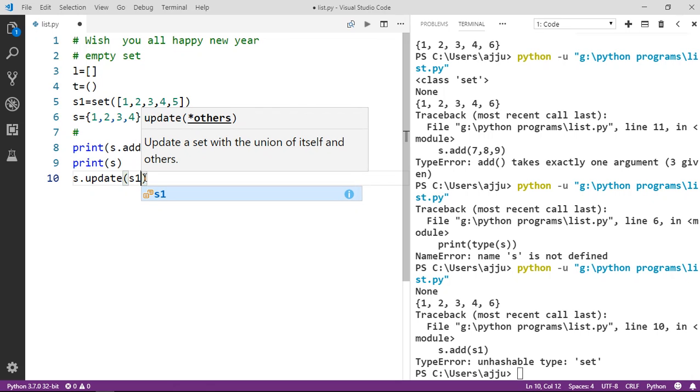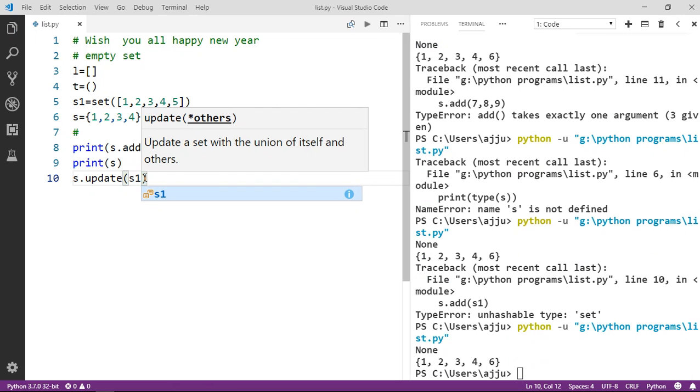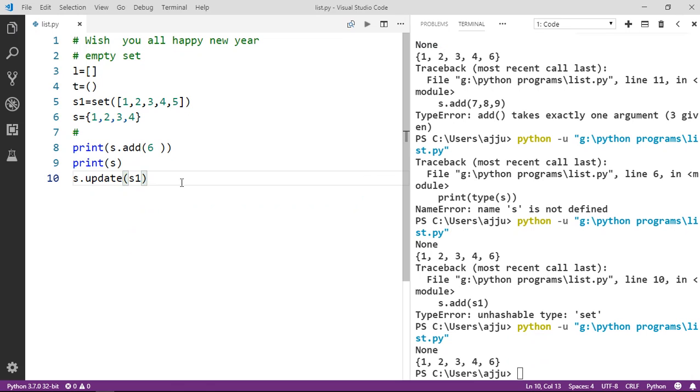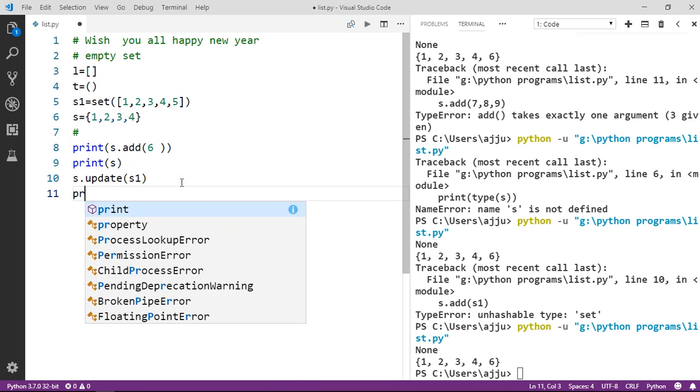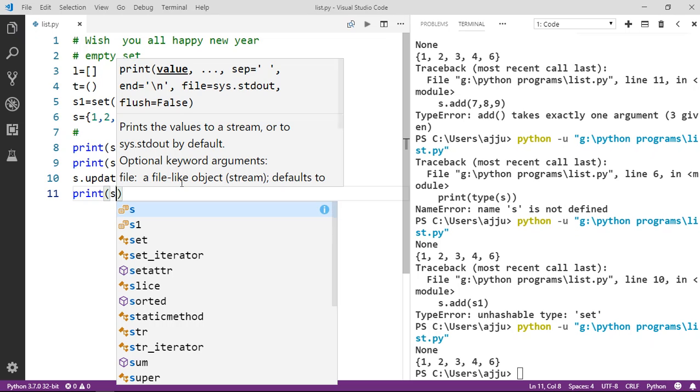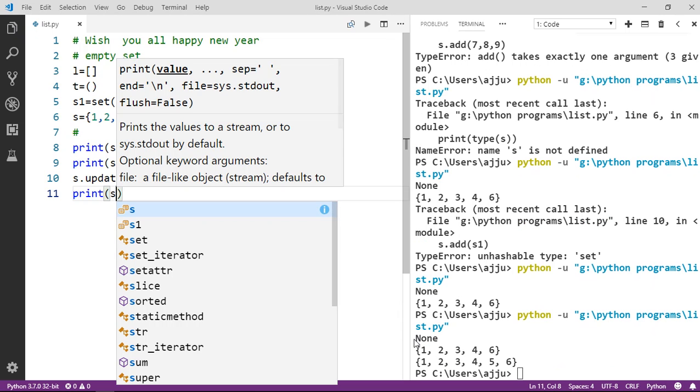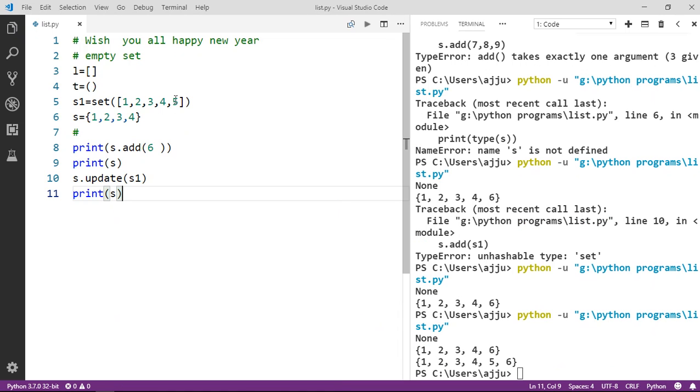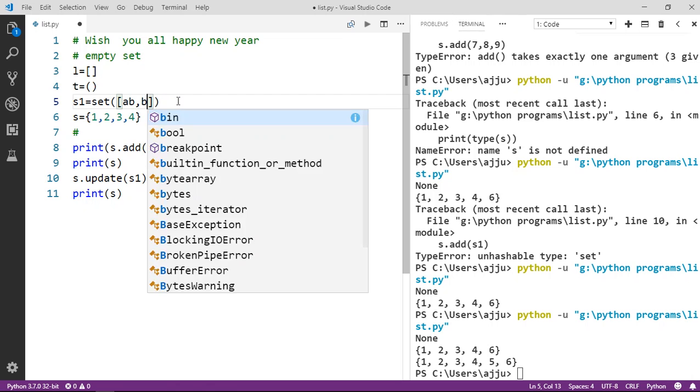Okay, we can do. Now you can see here, it is not raising an error. If I print it now, it is going to successfully show us. So you can see here 1 2 3 4 5 6. Why is it? Because the earlier list had the same value. So let's search some different values, so it should be visible.